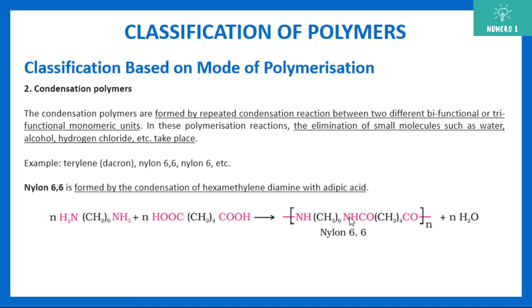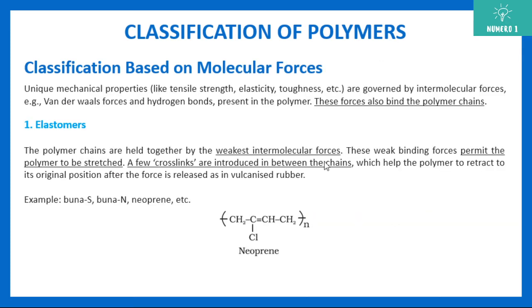So this nitrogen is bonding with the carbon, and on the other side the nitrogen is bonding, and similarly here the carbon is again open for bonding on the other end. Nylon 66, very important: 6 carbons here, 6 carbons here, hence the name 66, or sometimes we say it six-six, nylon 66.